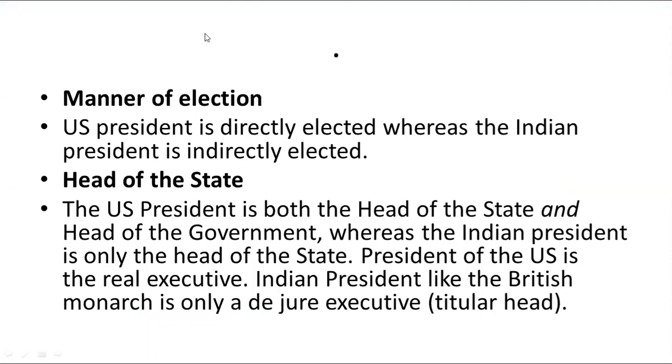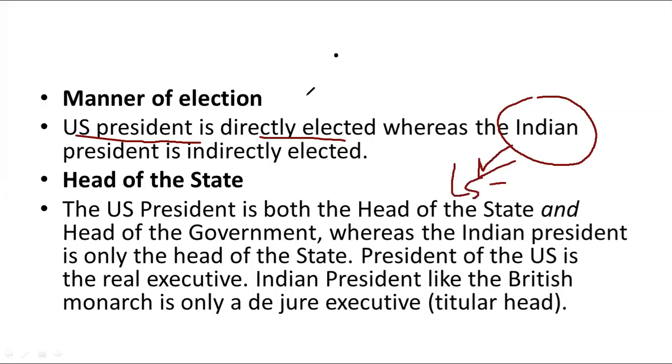First we will see the manner of election of Indian and US president. We all know the US president is directly elected, but the electoral college of the Indian president comprises elected representatives of the Lok Sabha, the Rajya Sabha, and the state legislative assemblies. The people of India do not have any direct involvement in the election of the Indian president. That is why it is an indirect election.